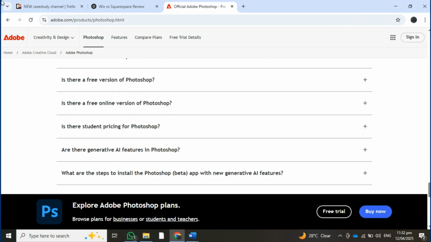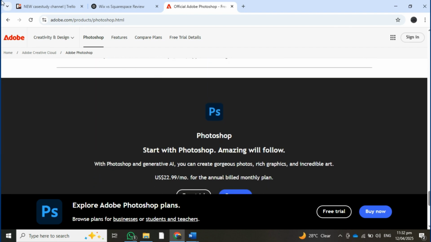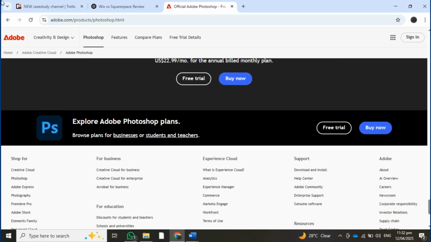So that's basically the main differences between Topaz AI and Photoshop, which will help you in choosing the right one for you. So that's all for this video.